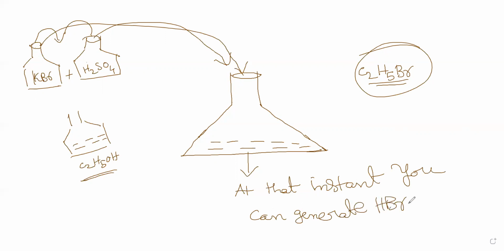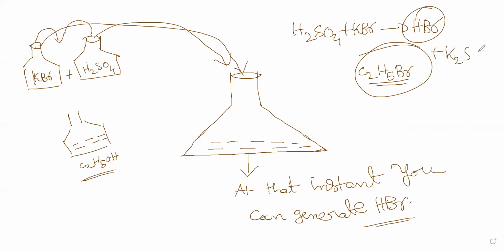So H2SO4, when you make it react with KBr, will produce HBr, and of course the other product is K2SO4. Like this you will get the HBr.